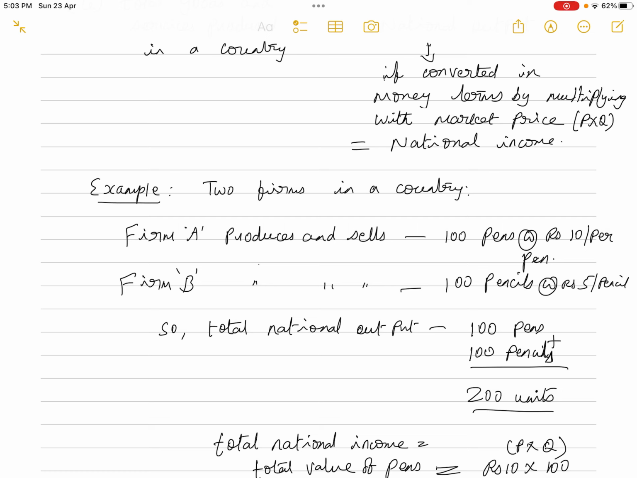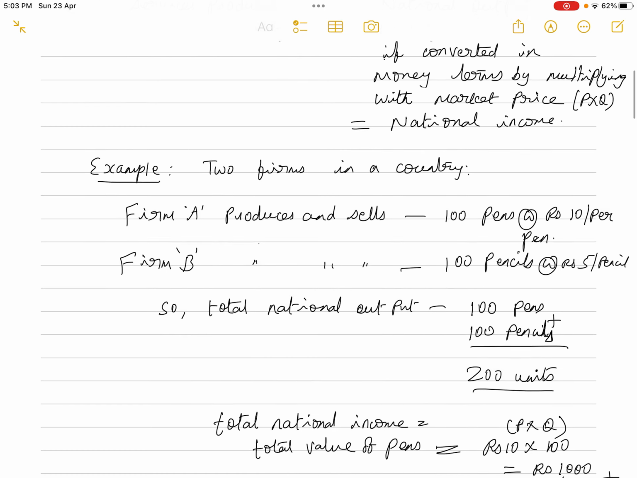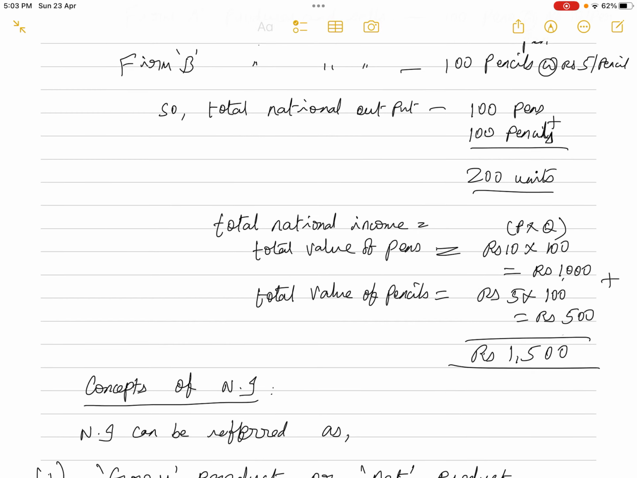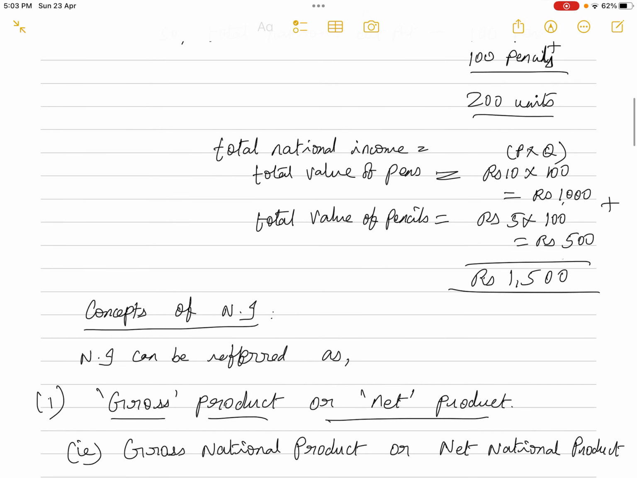Now what is the total national output in this country? It's only 200 units. That is the total national output in physical terms. Now we have to convert it into total national income. To convert the 200 units into monetary terms, we have to multiply with the price of the commodity, and then we will get the total national income.